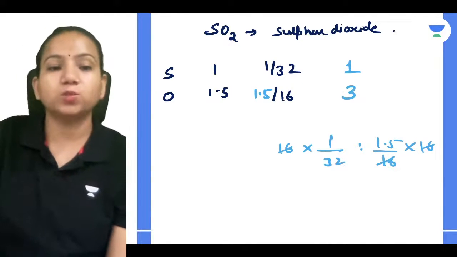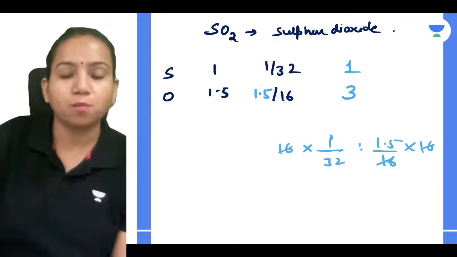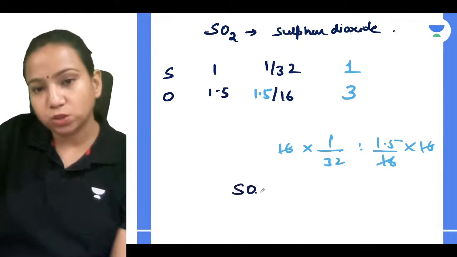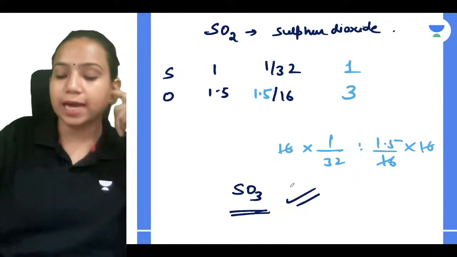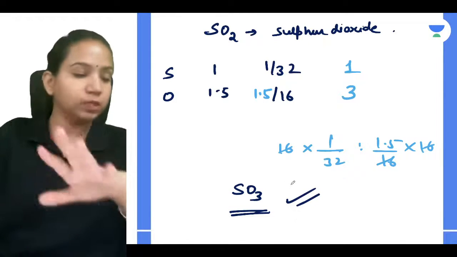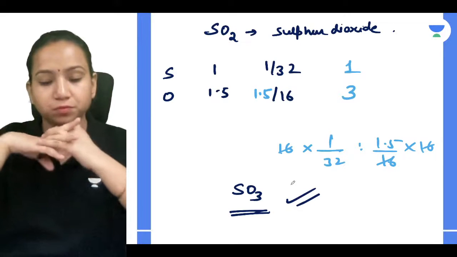So if you got the ratio as 1:3, what will be the formula for it? The formula will be SO3, which we can relate. Very simple. Clear with it, guys? I hope everyone is clear. Anyone having any doubt, let me know.